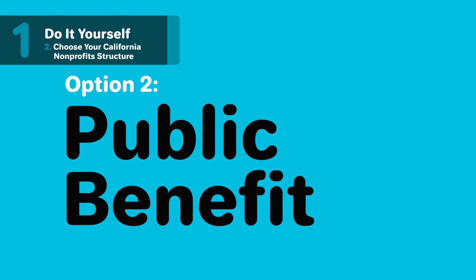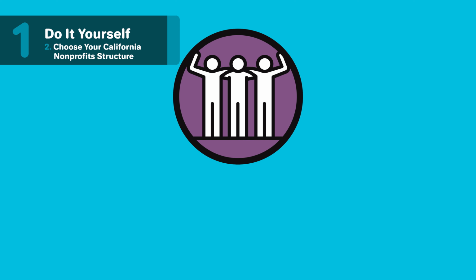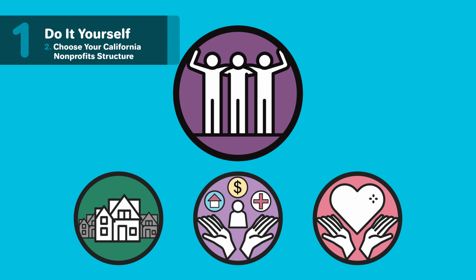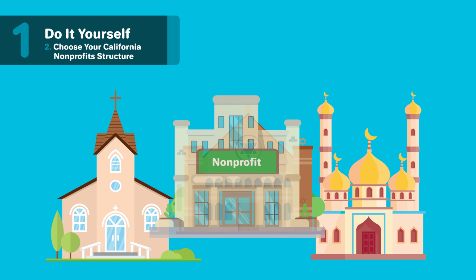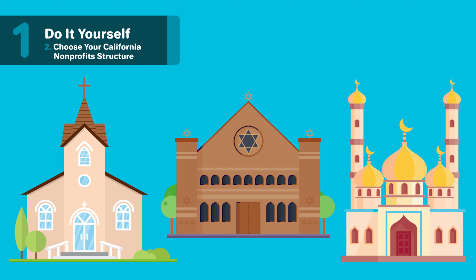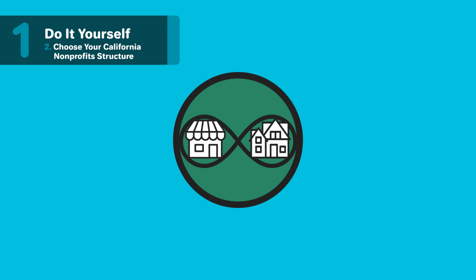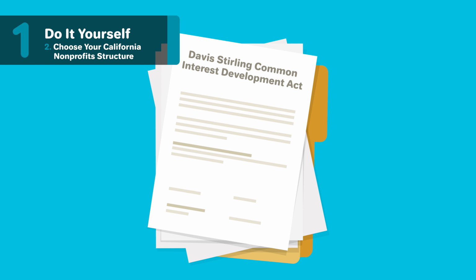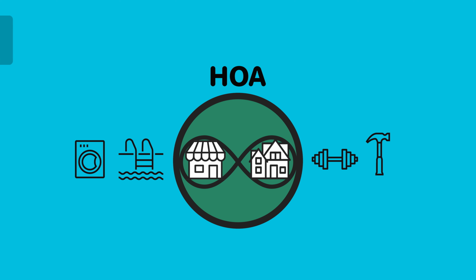Option 2. Public benefit. Public benefit nonprofits are eligible for federal or state tax exemptions. Public benefit nonprofits are designed to function as a civic league, social welfare organization, or designed to be a charitable organization. Option 3. Religious. Religious nonprofits' primary purpose is to function as a religious organization or for religious purposes. Option 4. Common interest development. Common interest development nonprofits are required to follow the guidance set forth in the Davis-Sterling Common Interest Development Act, which is linked below. These nonprofits include organizations such as homeowners associations.